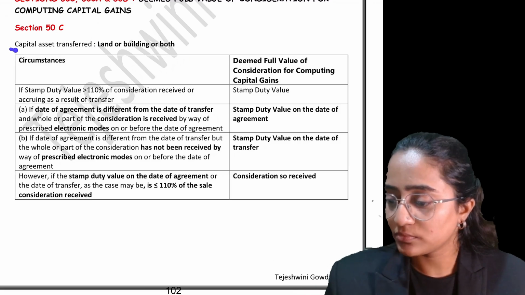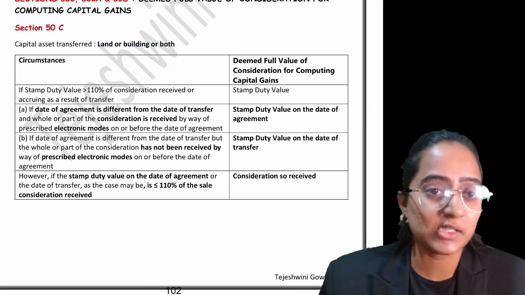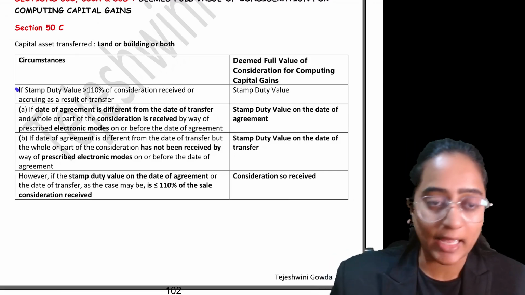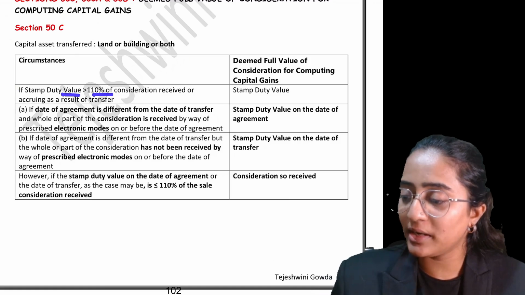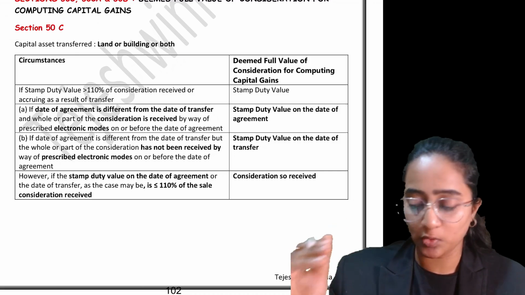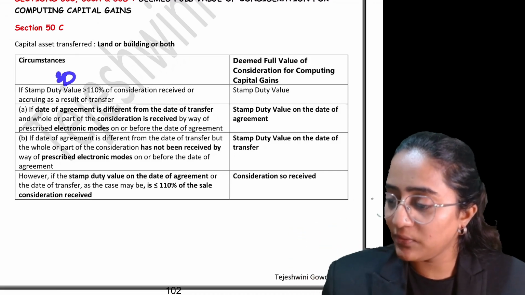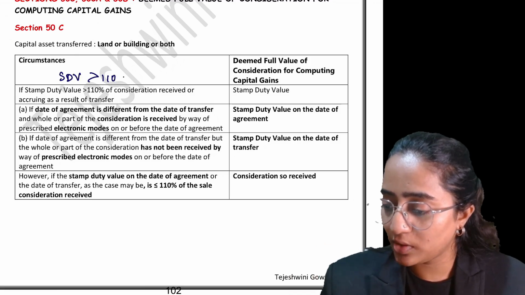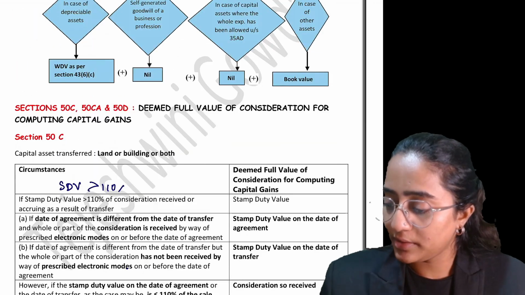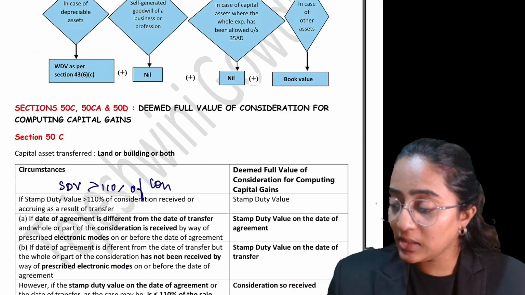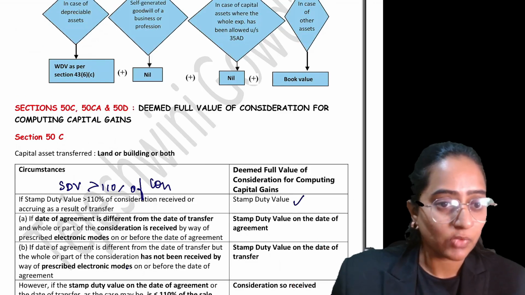Now, the capital asset which has been transferred is land, building or both. I have told you more explanation is there in the separate video. If the SDV, the stamp duty value, is greater than 110% of your consideration, then you are going to consider your SDV as your full value of consideration.